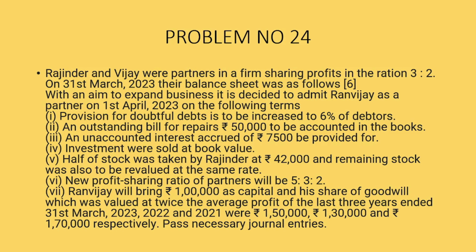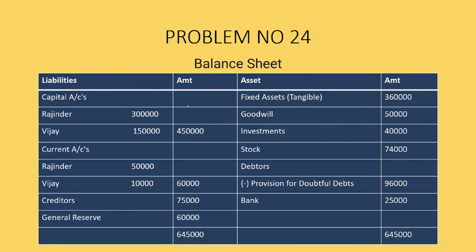Now next sum, problem number 24. Rajinder and Vijay are partners in a profit sharing ratio 3:2. On 31st March 2023, their balance sheet was as follows. The balance sheet is given over here. Capital account: Rajinder 3 lakhs, Vijay 1,50,000, total 4,50,000.